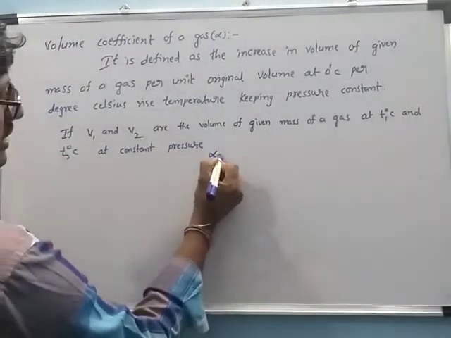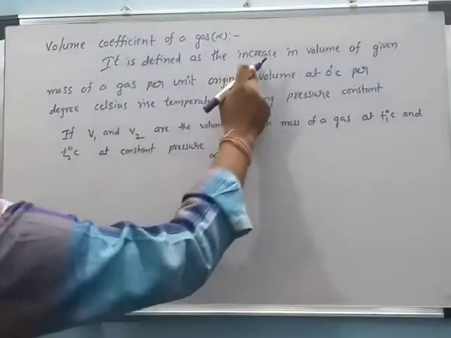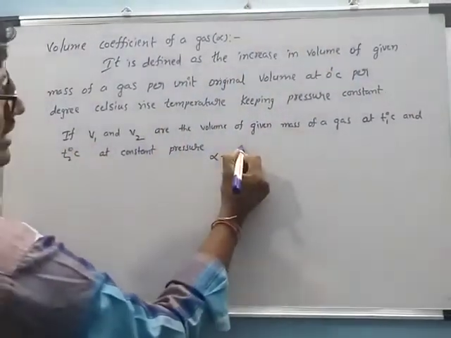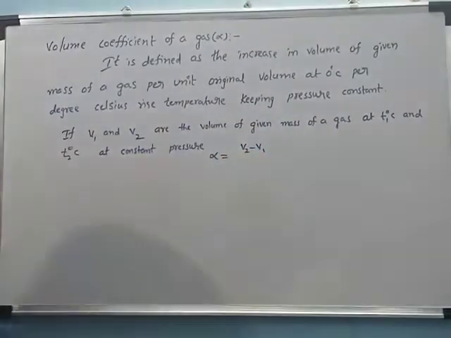Alpha is equal to the increase in volume, which is V2 minus V1, divided by...